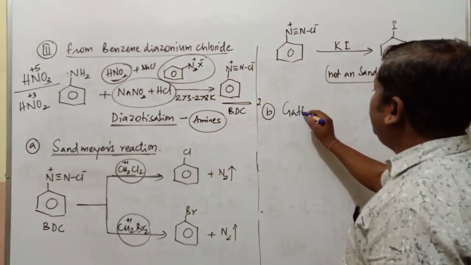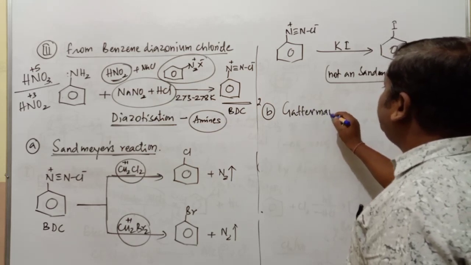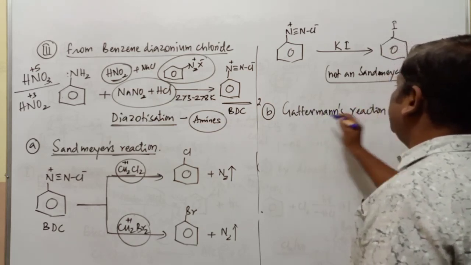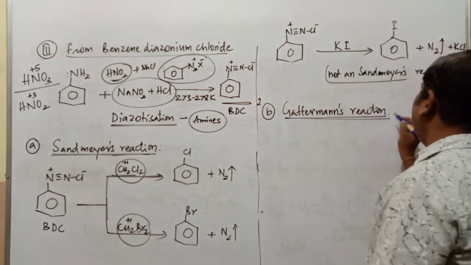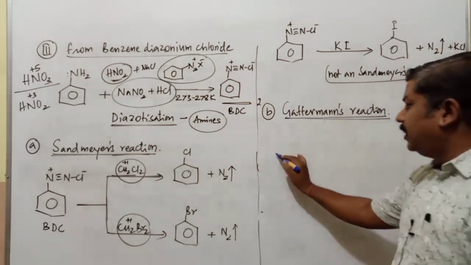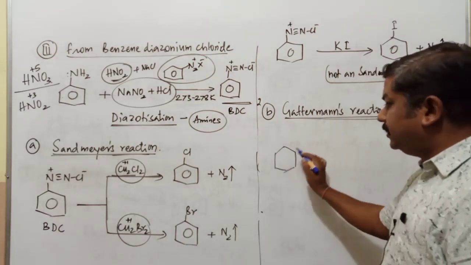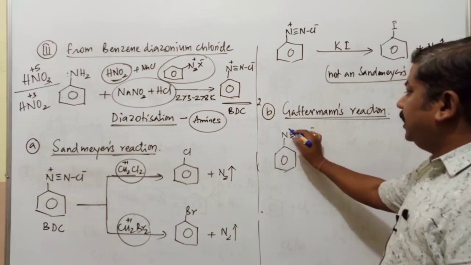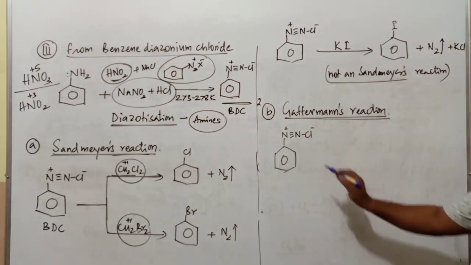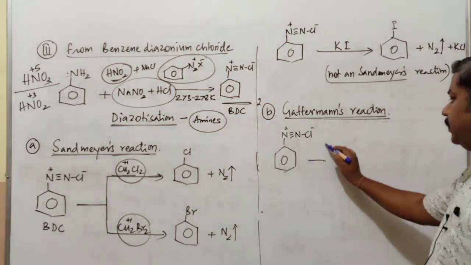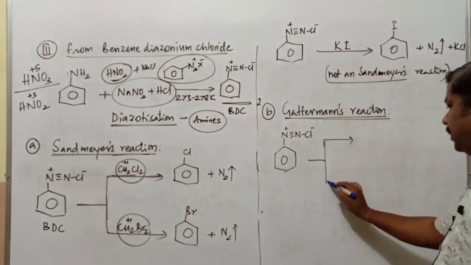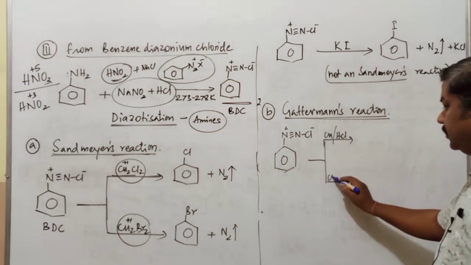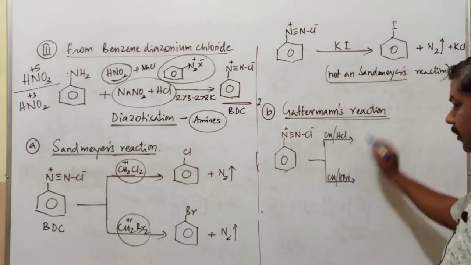It is Gattermann reaction. So what is this Gattermann reaction? Here also we are using the starting compound as the same benzene diazonium chloride itself, no difference. Don't get confused. This is N2+ Cl−. So here also the starting compound is going to be benzene diazonium chloride. So this is treated with Cu over HCl. This is Cu over HBr.